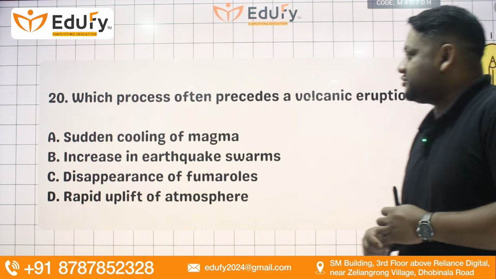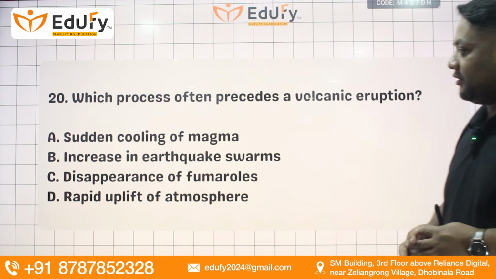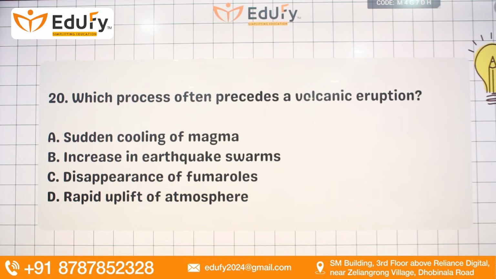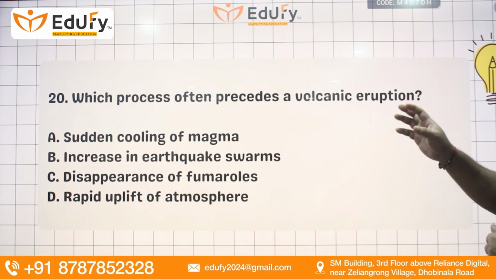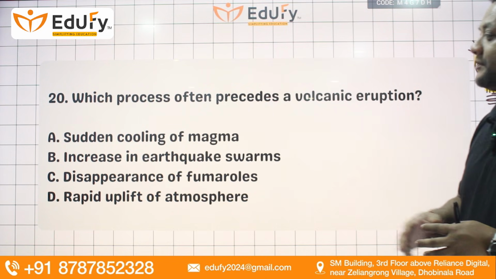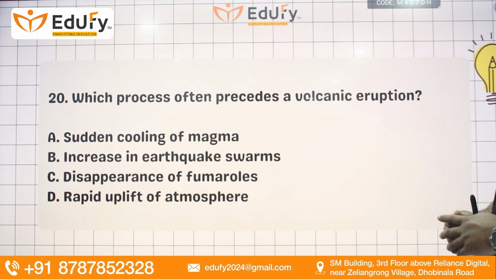Okay, which process often precedes a volcanic eruption? Sudden cooling of magma, increase in earthquake swarms, disappearance of fumaroles, or rapid uplift of atmosphere. Earthquake swarms can be one of the causes of a volcanic eruption.